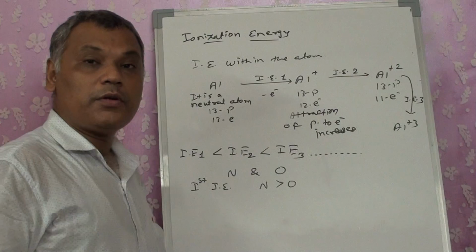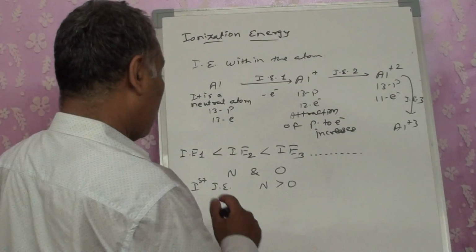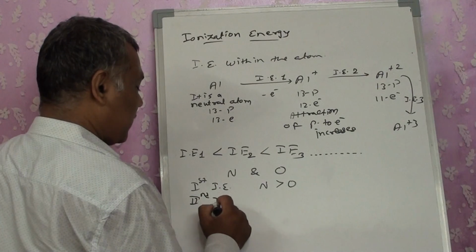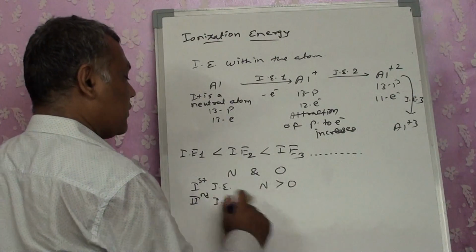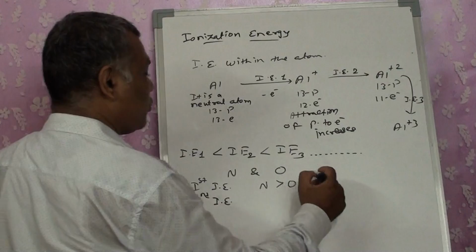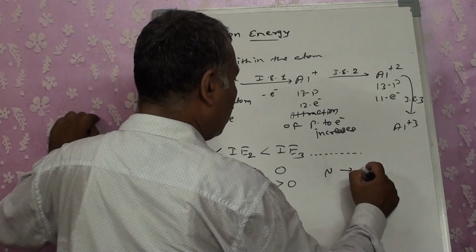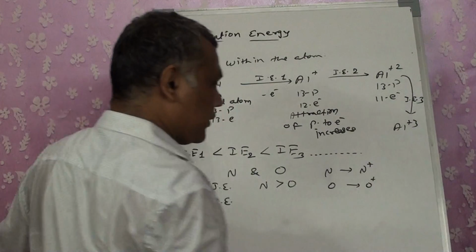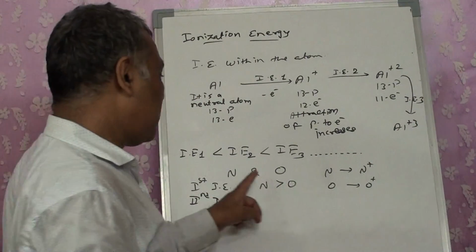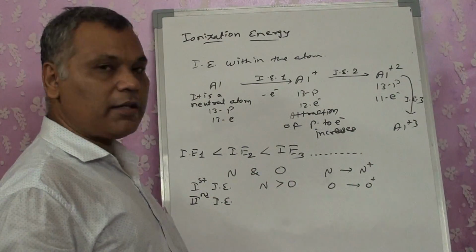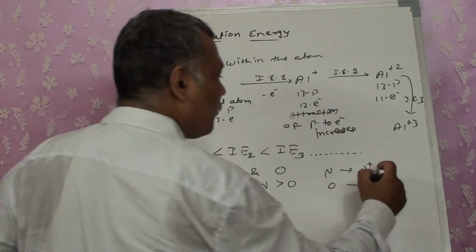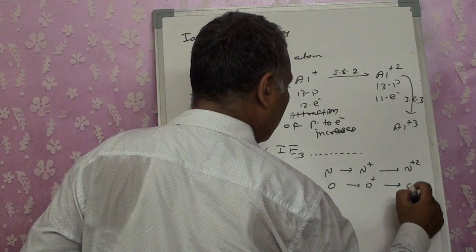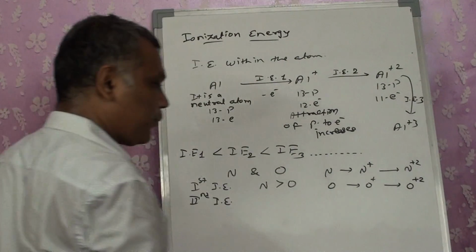Ionization energy of nitrogen is more than that of oxygen. Now if I go for the second electron, the second ionization energy, that means from nitrogen to nitrogen plus and oxygen to oxygen plus, we got the trend N greater than O. But now I want to go for the second one. I want to make it plus 2, O plus 2, right?